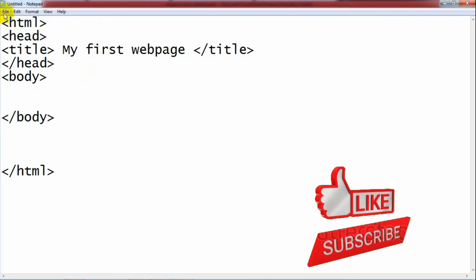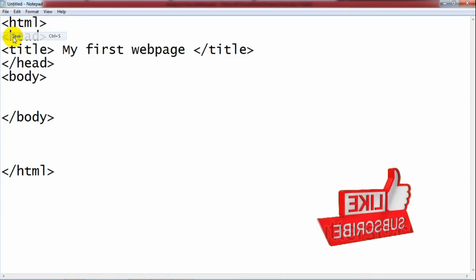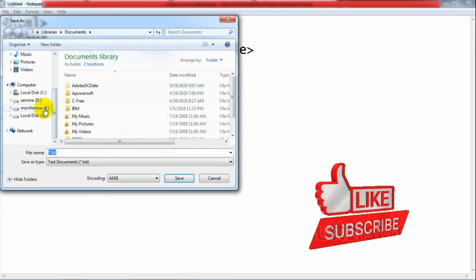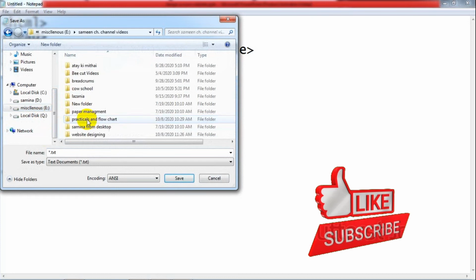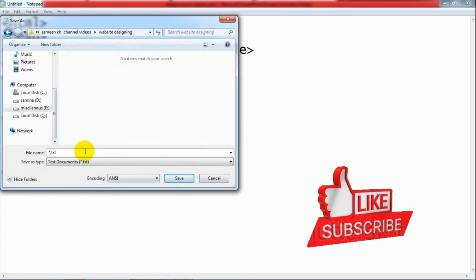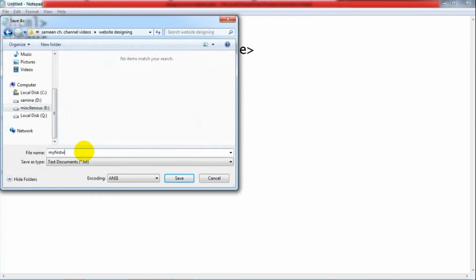So we have to save this from here, file, then go to the save option and select the place where you want to save this folder in which I want to use this. My first website is the name of my web page.